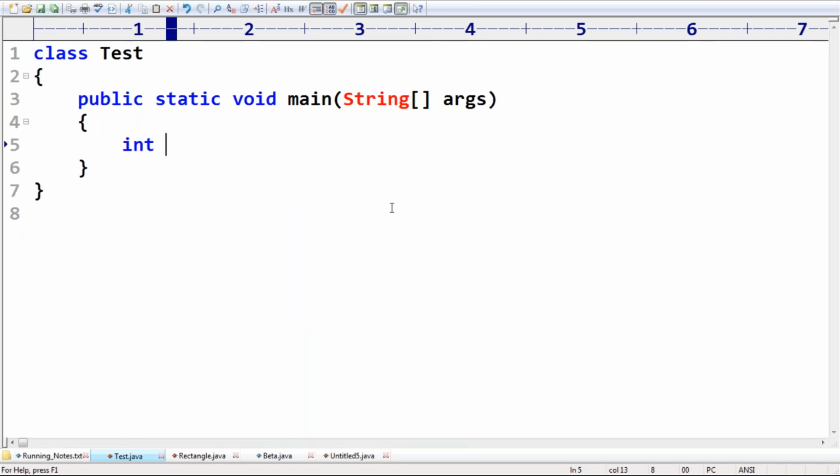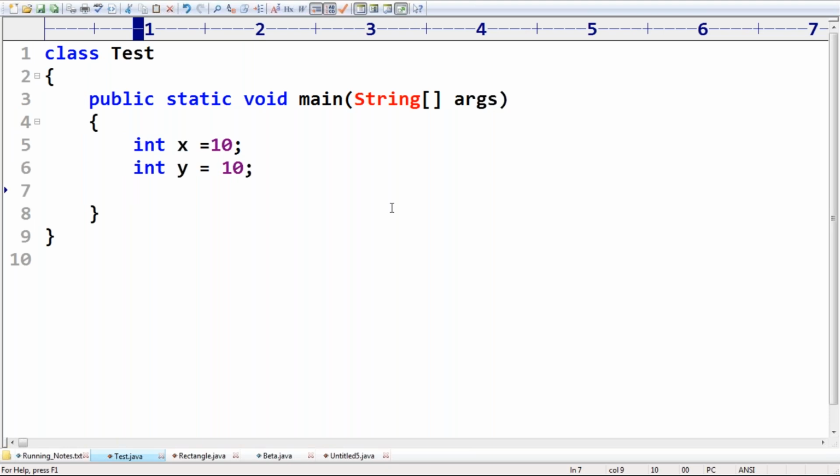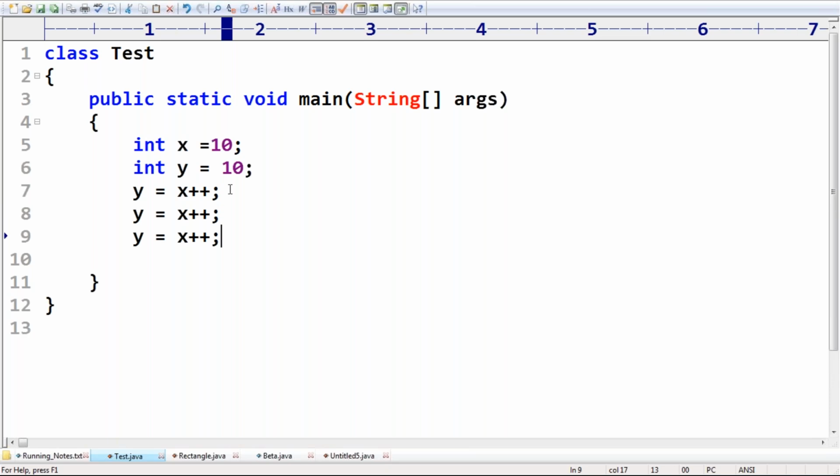Now observe, int x is equal to 10, int y is equal to 10. Next, y is equal to x plus plus. I'm taking y is equal to x plus plus again, y is equal to x plus plus, y is equal to x plus plus. How many times? 1, 2, 3, 4 times.